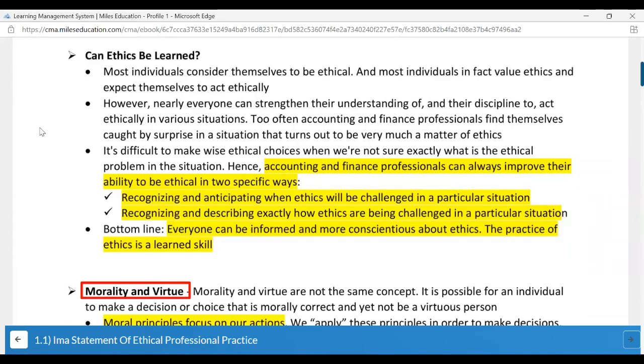So let's say I'm working under someone and they tell me to do a task, but I feel it is unethical. Let's say my employer tells me to copy a product of another company. Now, according to me, that is unethical. But again, my employer has told me to do it. So this is where ethics will get challenged, or where you will face an issue. And many professionals have come across such a situation.